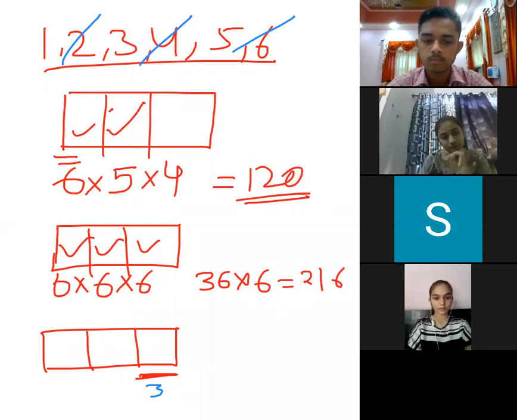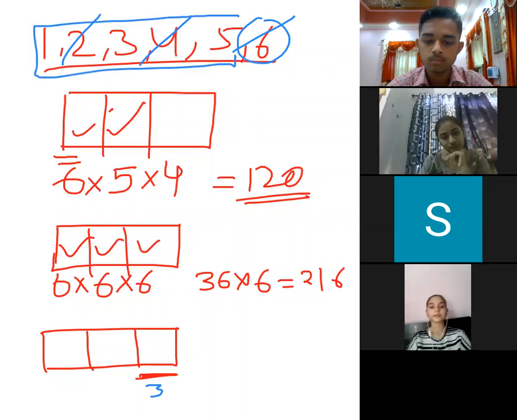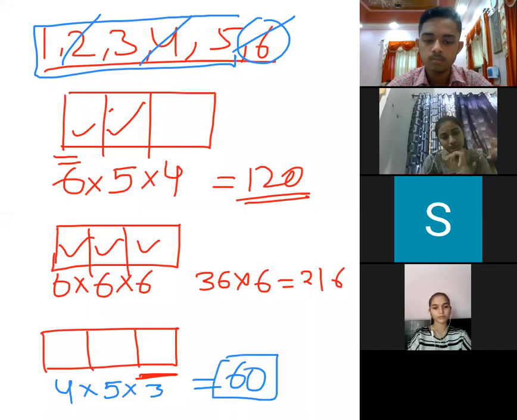Out of these 3 numbers, one is used, like this is used. So now we are left with 5 numbers. Now we are left with 4 numbers. So 60 even numbers will be there. That is for sure, 60 will be the odd numbers. So this situation also we can tackle. I suppose with each and every question, we are getting the concepts a little better. It is going to be more clear.